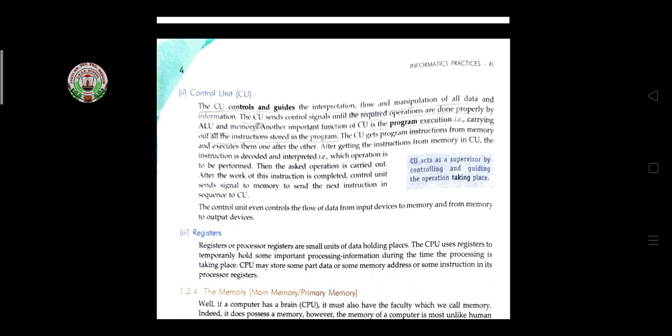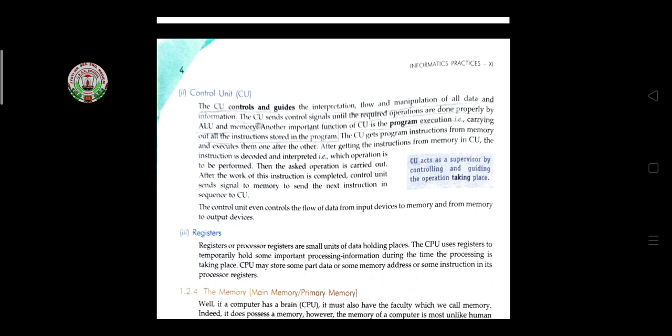After getting the instructions from memory, in the control unit the instructions are decoded and interpreted, that is, which operation is to be performed. It means the computer's control unit acts as a supervisor by controlling and guiding the operations taking place. Suppose we are giving instructions through an input device, then the control unit holds the instructions and sends them for processing one by one through packets.